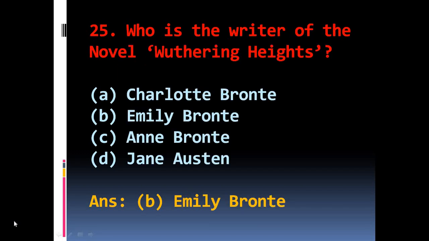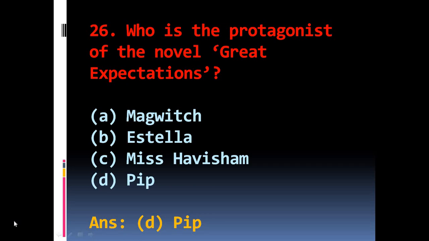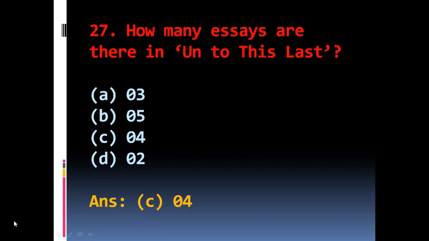Question number 25. Who is the writer of the novel Wuthering Heights? The options are A Charlotte Bronte, B Emily Bronte, C Anne Bronte, D Jane Austen. The right answer is B Emily Bronte. Question number 26. Who is the protagonist of the novel Great Expectations? The options are A Magwitch, B Estella, C Miss Havisham, D Pip. The right answer is D Pip, Philip Pirrip, Pip.